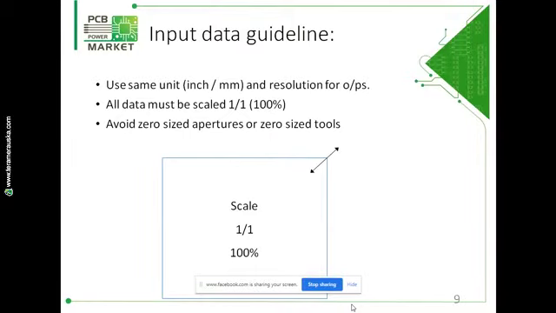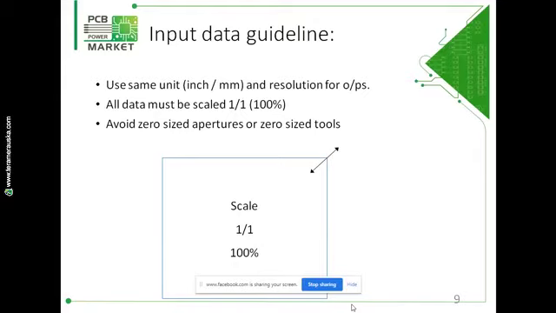Use the same units, whether you are using the metric system or the English unit system. So if you have used the English unit system for Gerber, then output your Excellon file also in the English unit system. This is basically required to eliminate conversion or rounding errors. And in the same way, use the same resolution for the Gerber and Excellon data to allow for a perfect match.